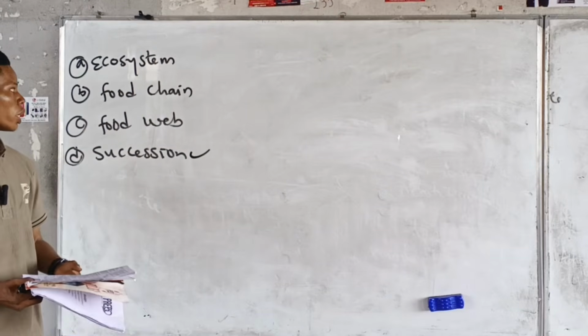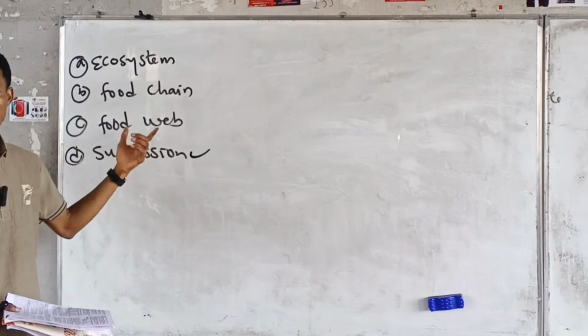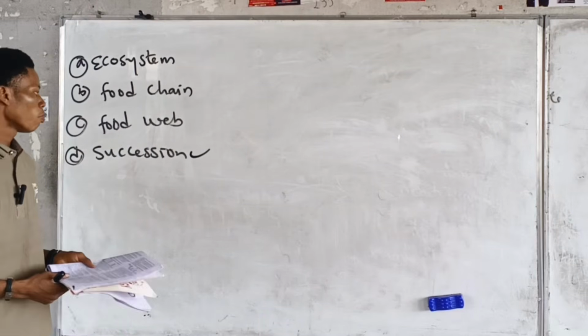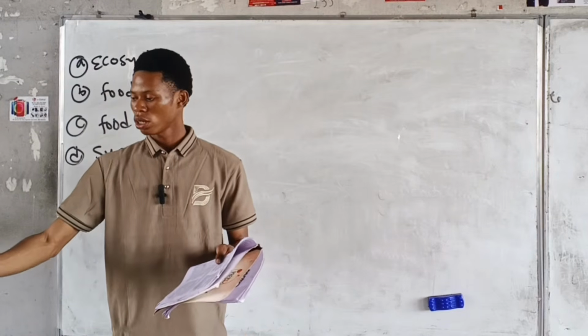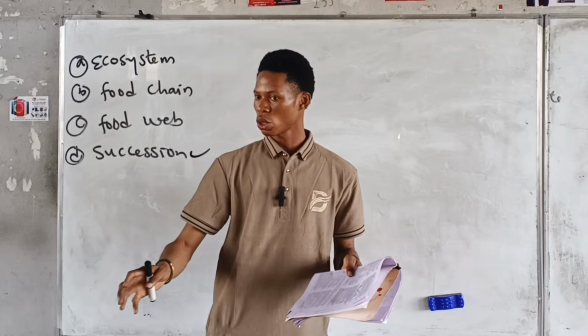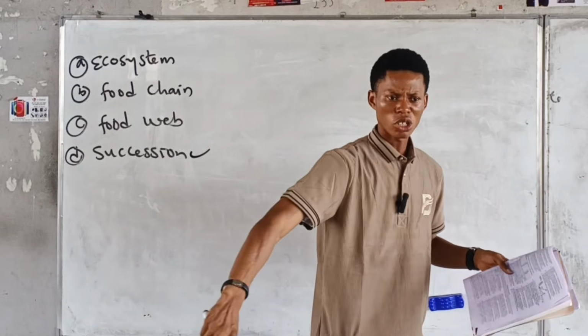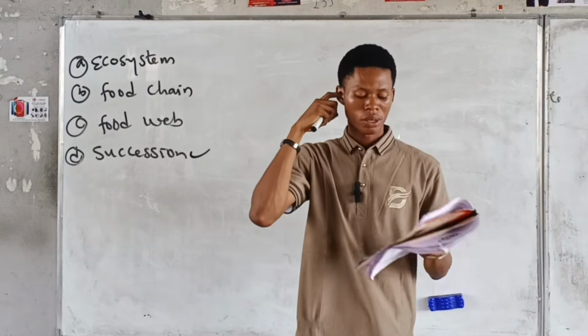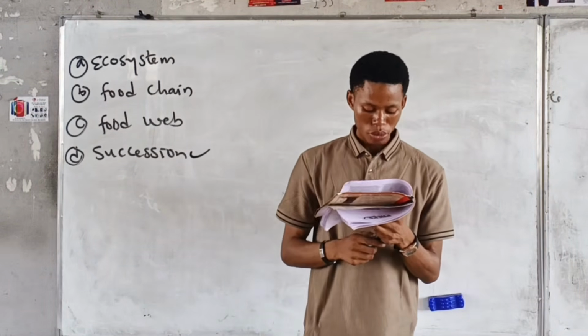Food chain is a linear feeding relationship. Food web is a complex feeding relationship. But succession is the order in which organisms appear, from lichens, to grass, to shrubs. So the answer is succession.